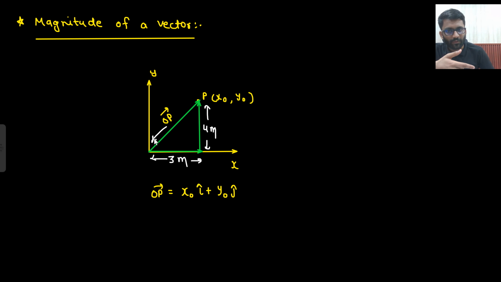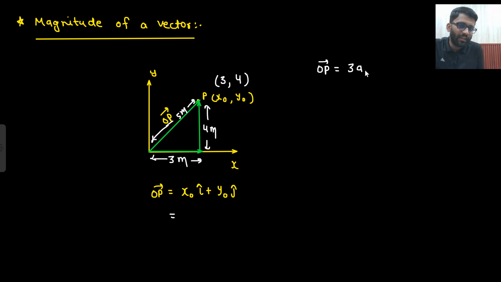This is 3 meter, this is 4 meter, so this distance would be root of 3 square plus 4 square, so that would be 5 meter. So if a vector is represented in this manner, OP vector, that is x naught i cap plus y naught j cap. So if this is 3, this is 4, that means I am walking 3 meter in x direction and 4 meter in y direction. So what will be your OP vector?